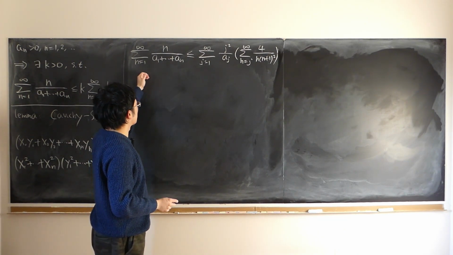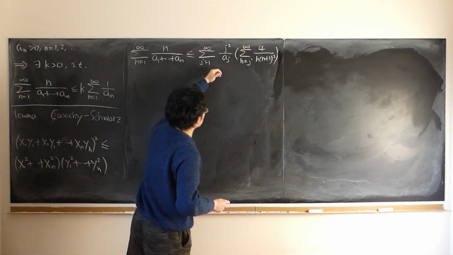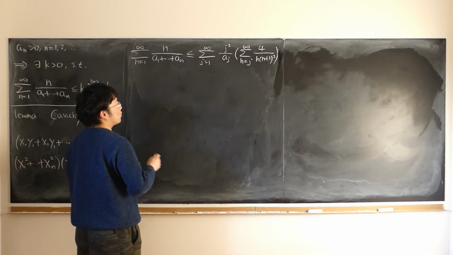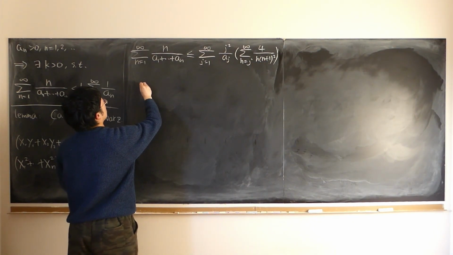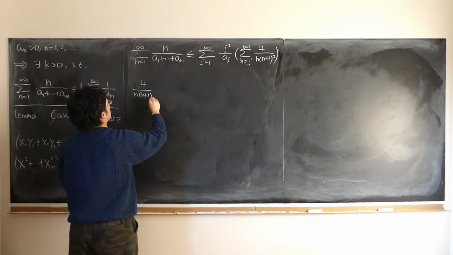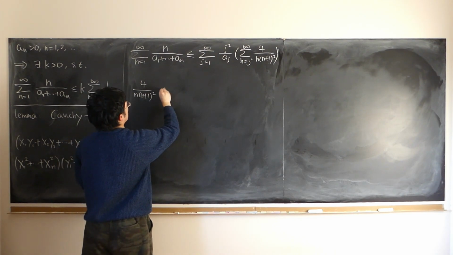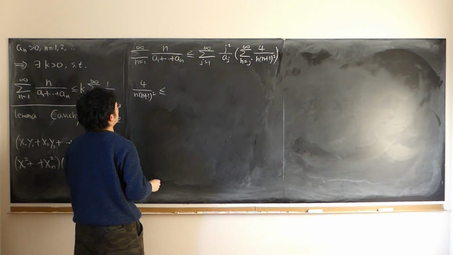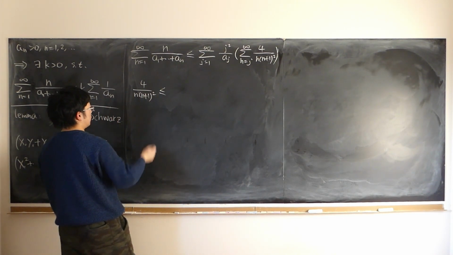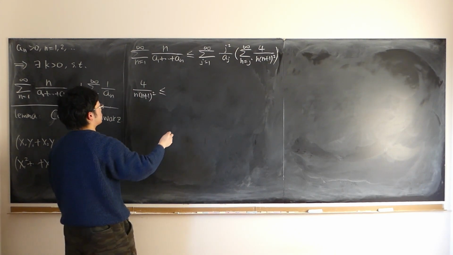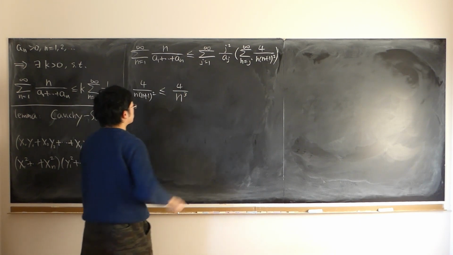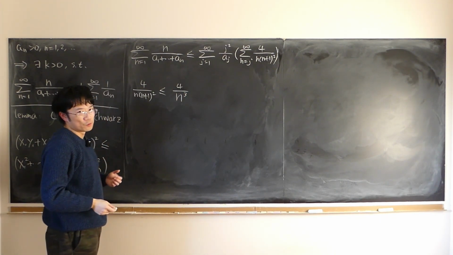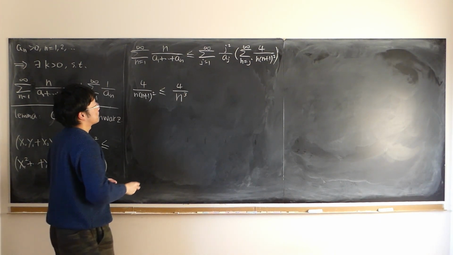Infinite sum less than this infinite sum. Now I'm going to estimate this expression. 4 over n times (n plus 1) quantity squared is less than or equal to, by replacing n plus 1 with n, so the whole thing is enlarged. I'm going to further loosen the inequality.